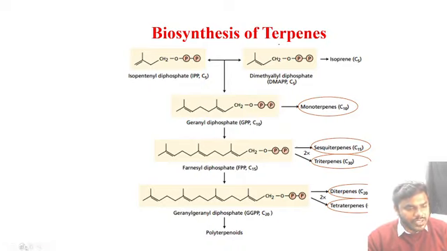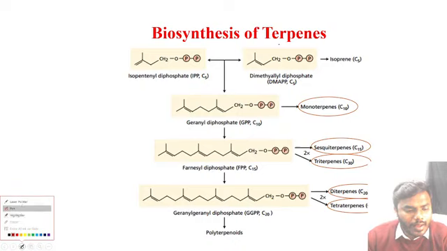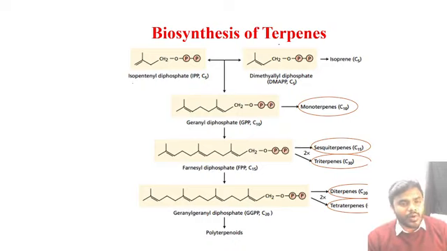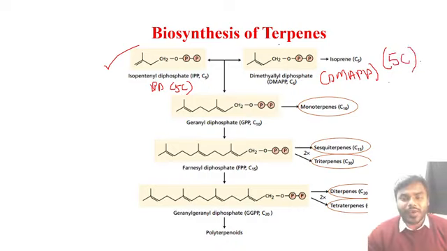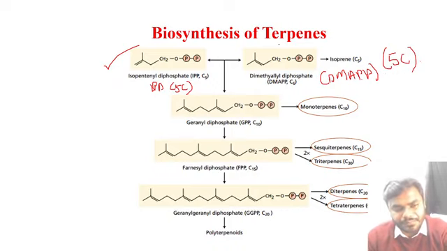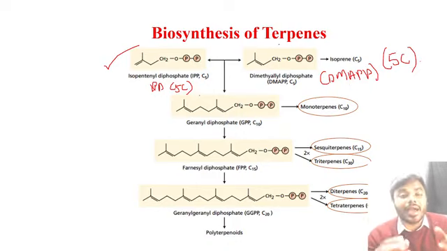Now all of you listen to me carefully. In the mevalonic acid pathway, I produced IPP. IPP is how many carbon? 5 carbon. And in the MEP pathway, what have I produced? I have produced DMAPP. DMAPP is how many carbon containing compound? Undoubtedly, friends, 5 carbon containing compound only. DMAPP also.